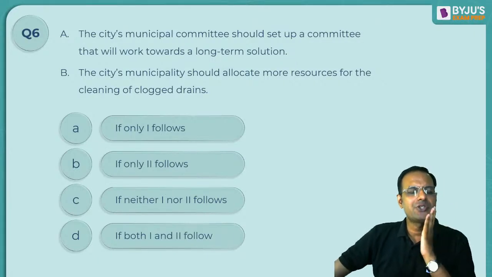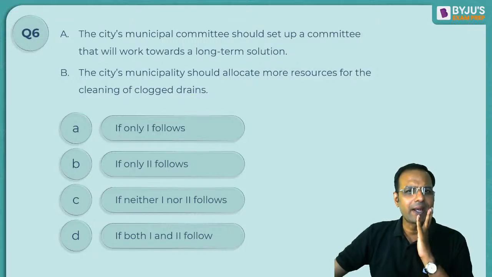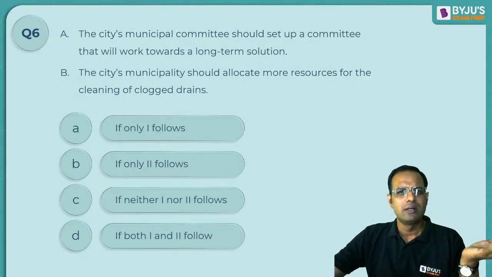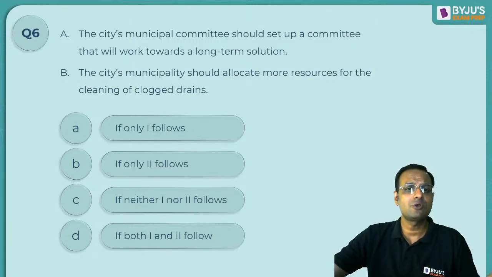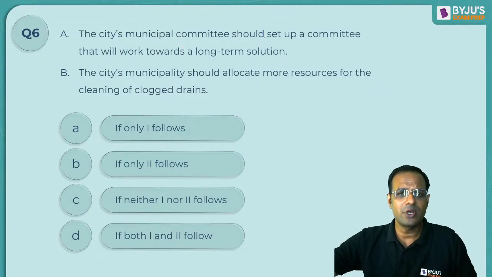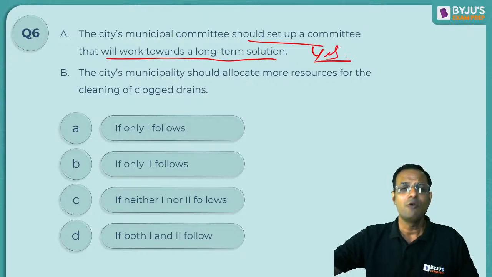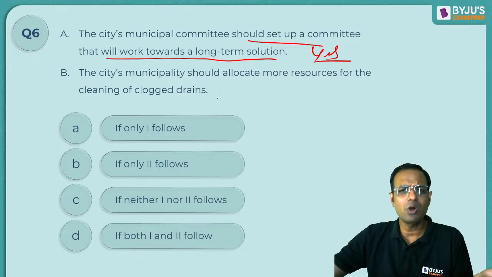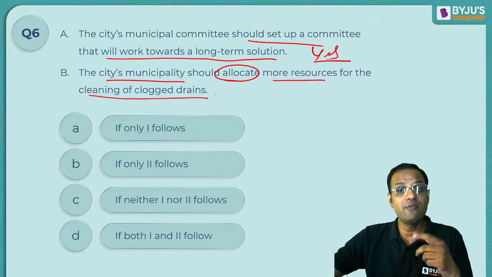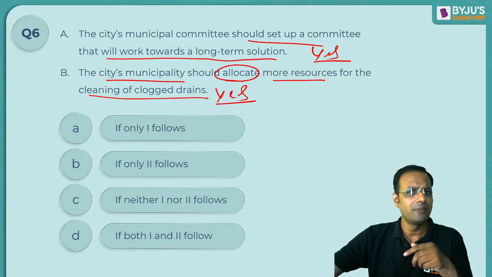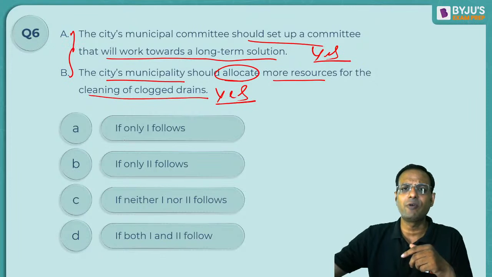It's a very straightforward question, don't you think? Light to medium rainfall and there is water logging all around in the city, right? So this is the problem. The first course of action is the city's municipal committee should set up a committee that will work towards the long-term solution. Yes, right? We do need a long-term solution. And B says the city's municipality should allocate more resources for the cleaning of clogged drains. Even this sounds viable and valid, right? So both these courses of action follow, don't you think?